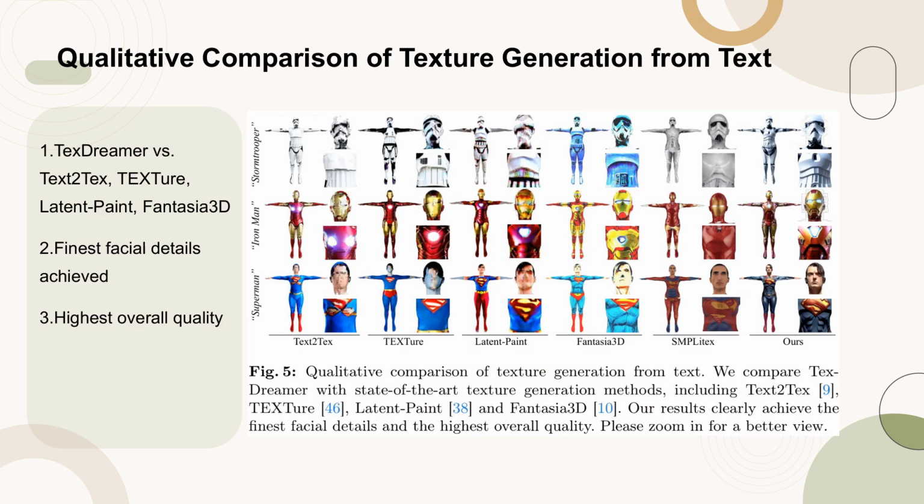Figure 5 presents a qualitative comparison of texture generation from text, featuring TexDreamer alongside state-of-the-art methods such as Text2Tex, TEXTure, Latent-Paint, and Fantasia3D. The results demonstrate that TexDreamer achieves the finest facial details and the highest overall quality in texture generation. This comparison highlights the superior performance of TexDreamer in generating detailed and high-quality textures from textual descriptions. For a more detailed view, please zoom in on the figure.